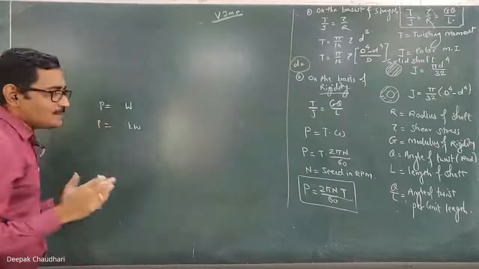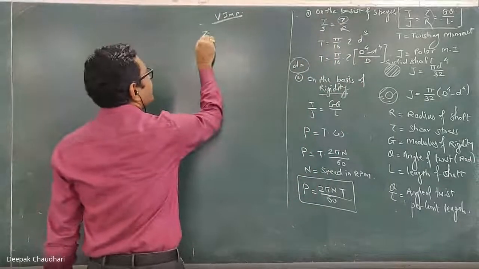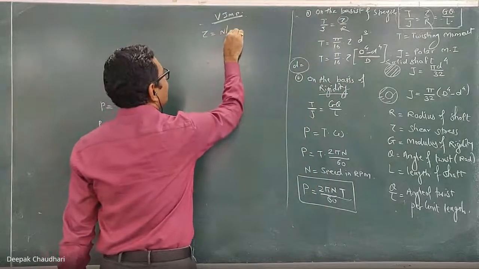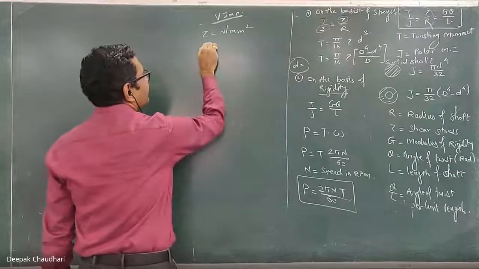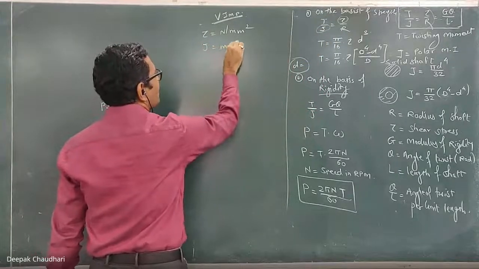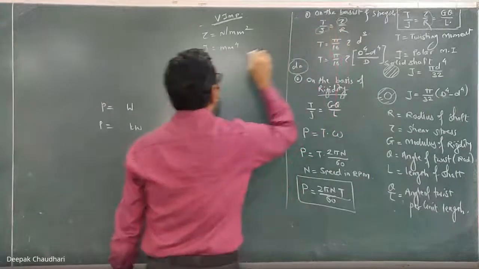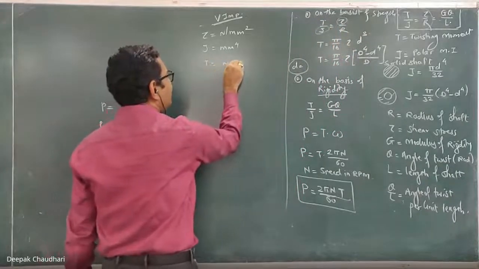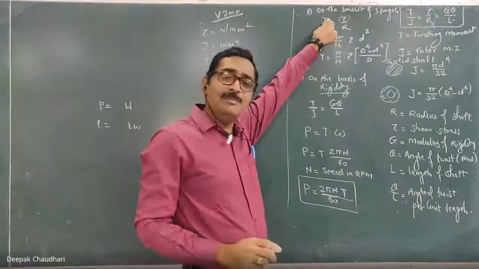Okay, here most of the time what is given is that the permissible shear stress, that permissible shear stress is given in Newton per millimeter square. The dimension is in millimeter, meaning J will be in millimeter raised to power 4. If this is in millimeter square, this is in millimeter, this is in millimeter, then torque must be in Newton millimeter. Yaar, this torque must be in Newton millimeter.